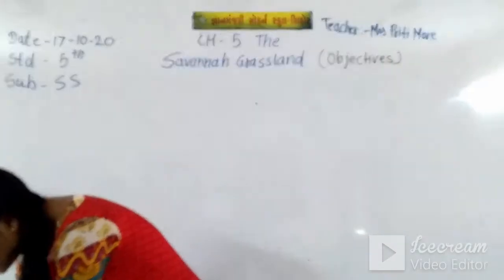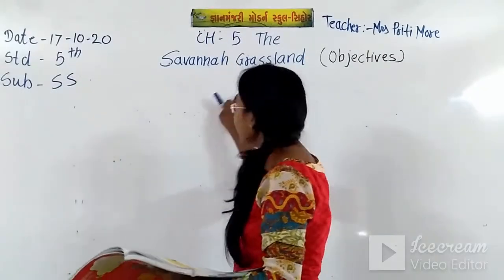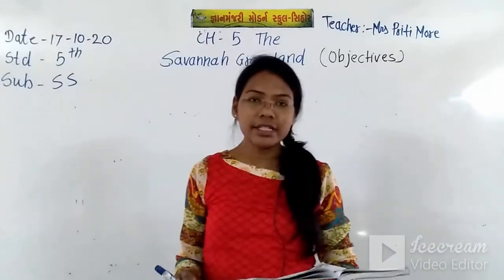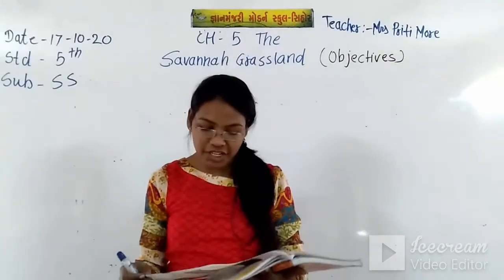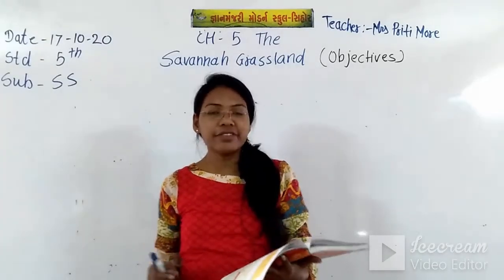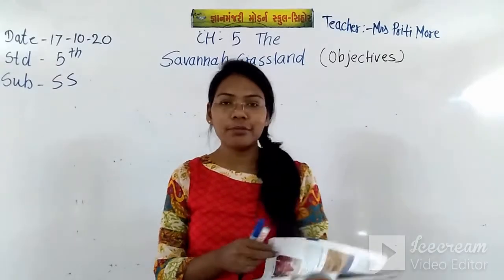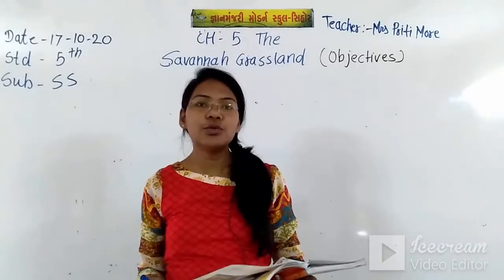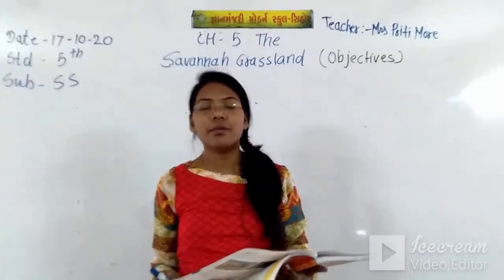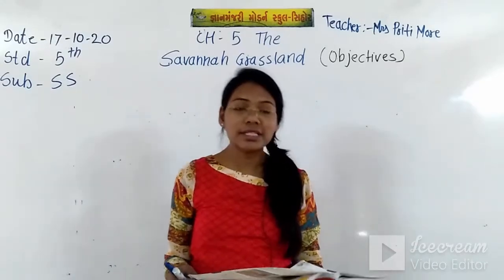In the last video, we completed chapter 5, the Savanna grassland. We saw its location, climate, vegetation, wildlife and human occupation: which kinds of birds and animals are found there, what occupation the people do there, which types of plants and trees can be found there, and its climate.